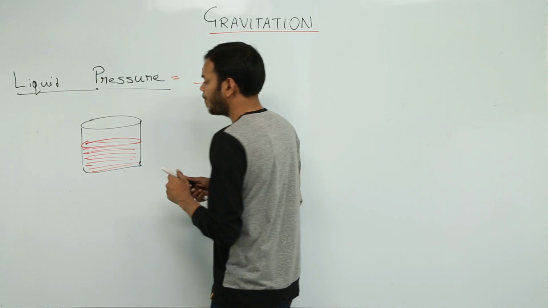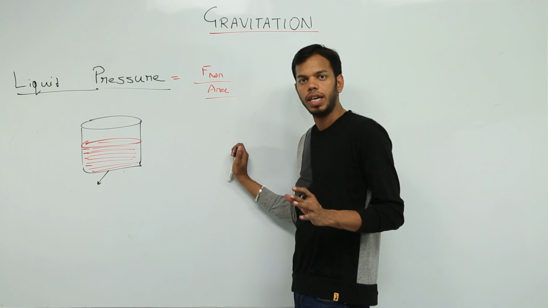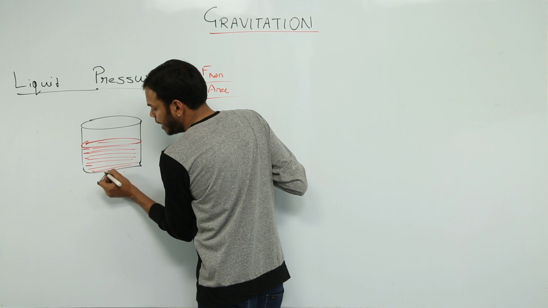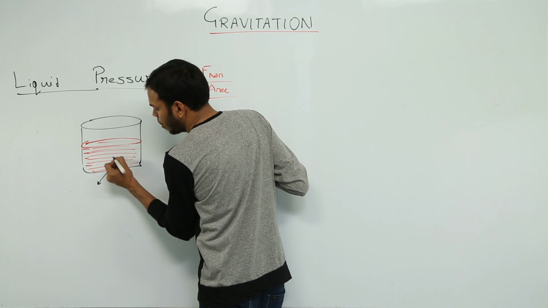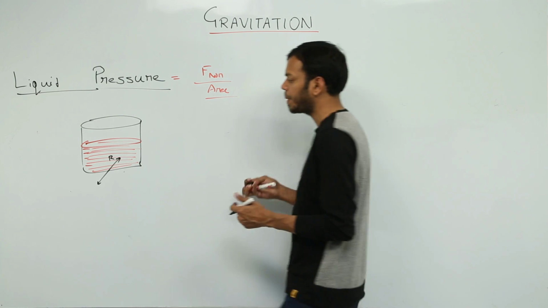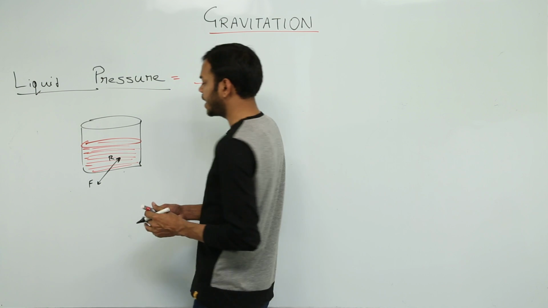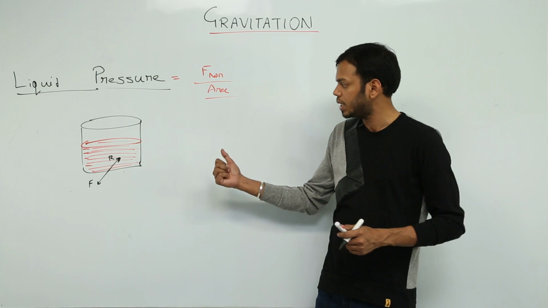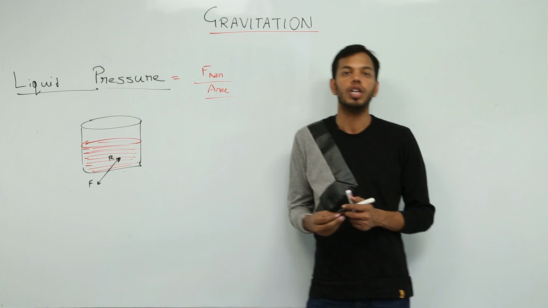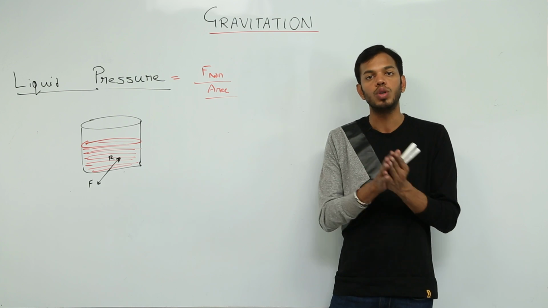Let us say the force applied by liquid is not normal. So if the force is not normal, then the force will also cause some normal reaction, the reaction opposite to and equal to the force applied by liquid, okay? Now, if there is a reaction in this direction, that means the liquid will tend to move, because liquid is what? It is a fluid. Fluid can move in any direction where the force is applicable.